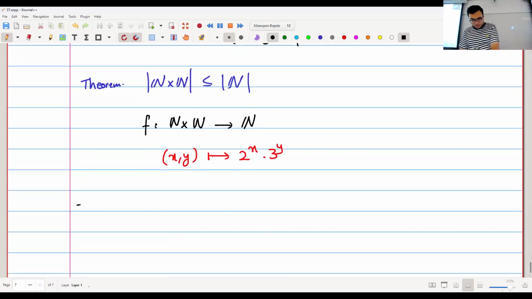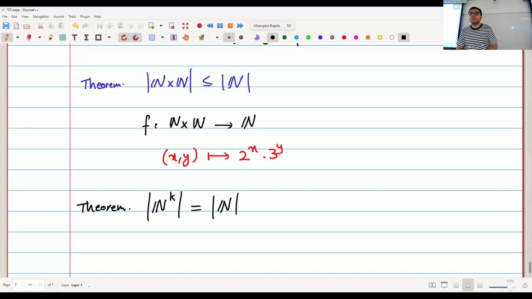Here's another theorem. I want to say that for every natural number k, n to the power of k, so the set of tuples of k natural numbers, is the same size as n.